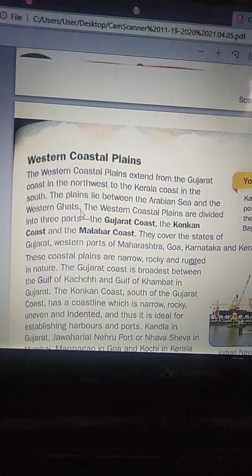The plains lie between the Arabian Sea and the Western Ghats.